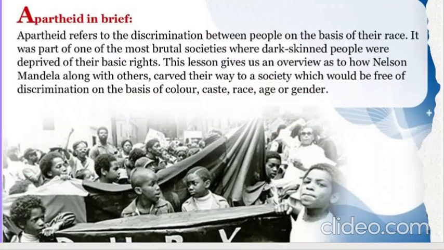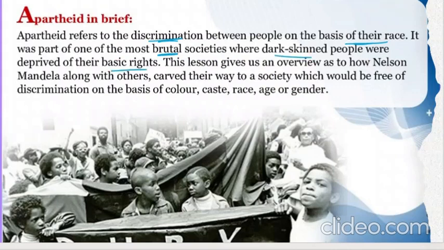Apartheid in brief. Let's understand the meaning of apartheid. Apartheid basically means discrimination, as in treating people differently, on the basis of their race, as in, are they white or are they black? That is the basic meaning of race. So there was discrimination between blacks and whites. Blacks were considered inferior when compared to the whites. That was the meaning of apartheid here. It was a part of one of the most brutal societies, where dark skinned people were deprived of their basic